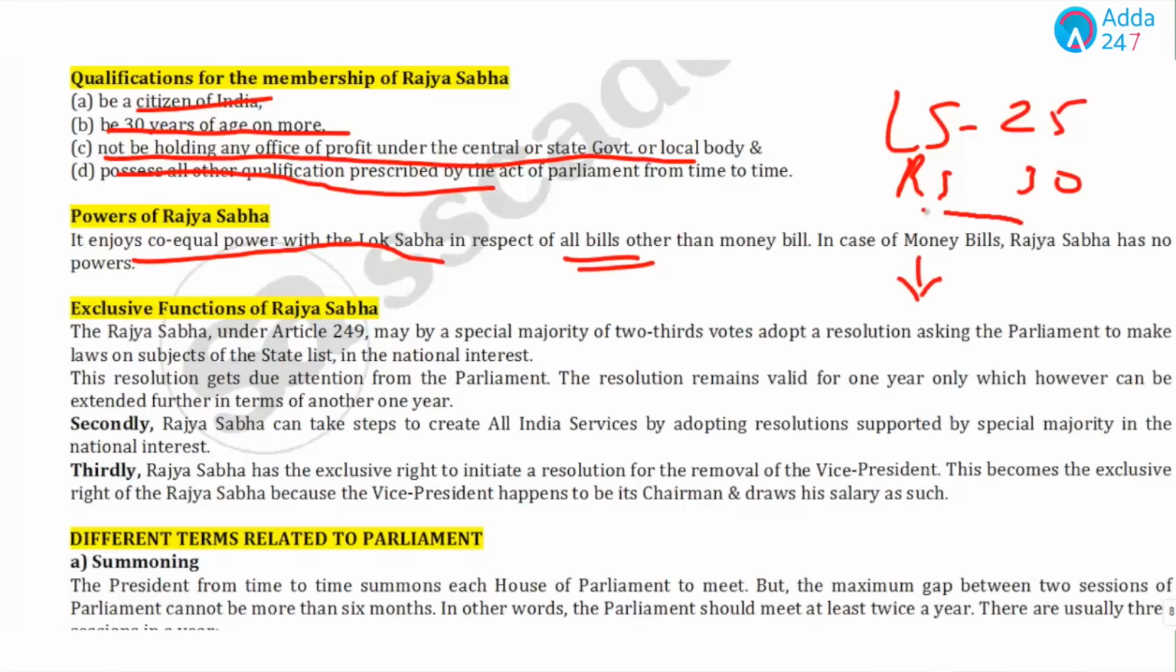Students, please read all the important points related to money bills, as this is one of the many important topics from Indian polity.